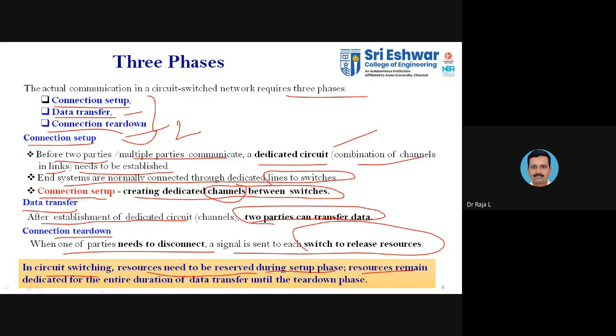Resources remain dedicated as long as you are involved in the data transfer, until you go into the teardown phase. Once you establish the connection, for establishing you need the resources. For data transfer you need the resources. For termination we wind up the resources. So this is how normally the three phases take place in switching, particularly in circuit switching.